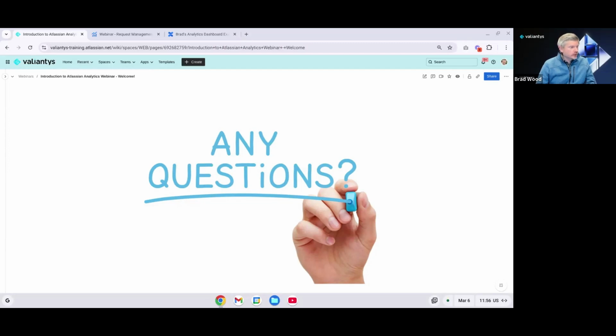And then I see a question here, how can we show easy BI dashboard data in Atlassian Analytics? I'm not 100% sure if there is a connection available between those two tools, but we can take that away as a research option and get some information on that.